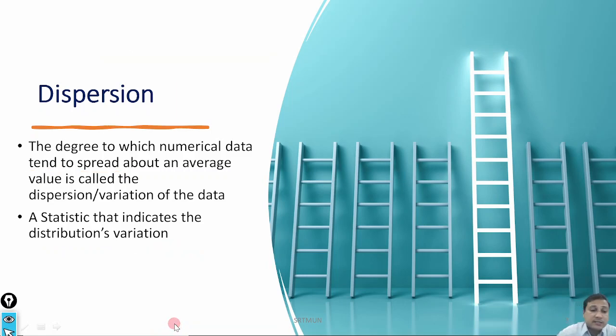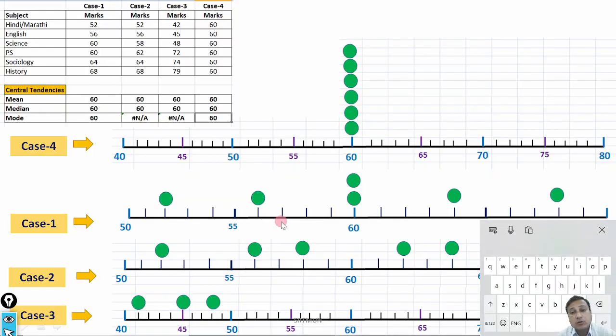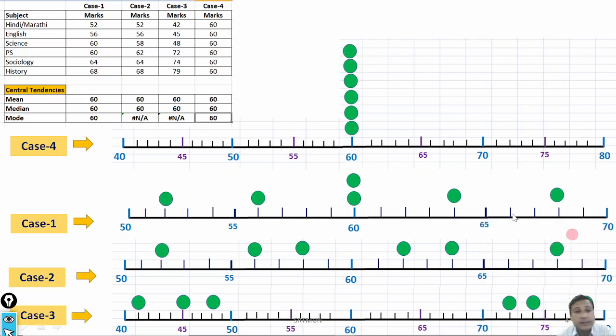To understand it in a better way, let me explain one example. Let me show you one example. So here is a sample data set, and this sample data set has been taken from the previous lecture where we computed central tendencies, where we have seen the meaning of central tendencies.